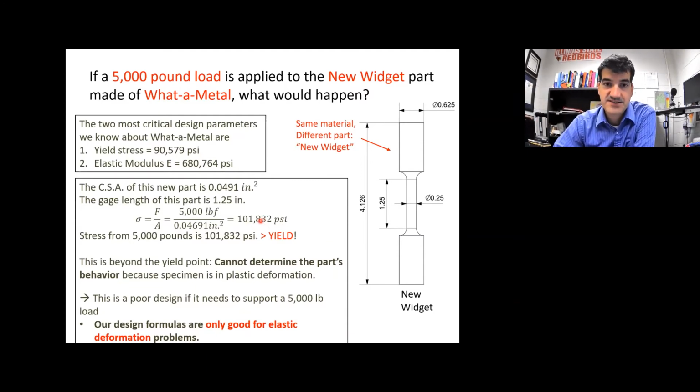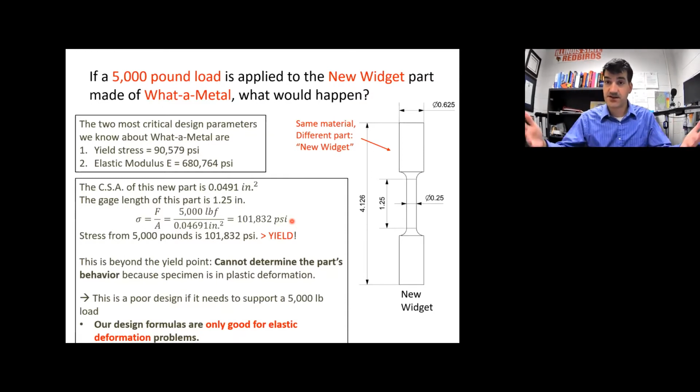Now, it's important to get into the habit of stopping here and comparing it to your yield stress. So this is the stress that's on this part when I apply 5,000 pounds load, and look at that comparison to the yield stress. We have applied a load that gives a stress that is higher than the yield stress, and that's a no-no. Whether or not that's above the ultimate tensile strength, I don't know. It might be or it might not be. I'd have to go back and calculate that, but I'm not interested in that right now. It may or may not break the part, but it's definitely above the yield stress of the material.